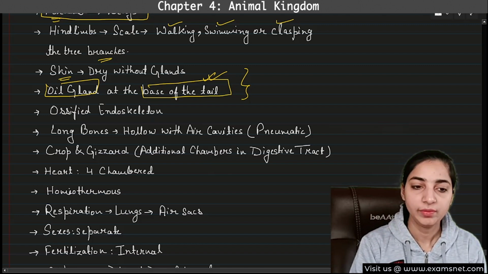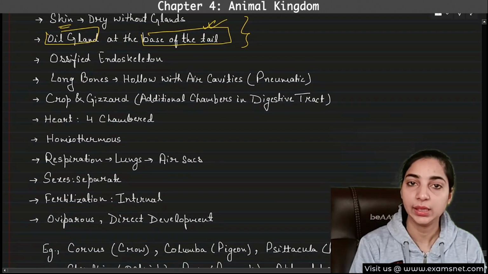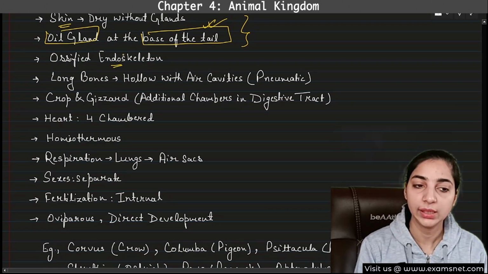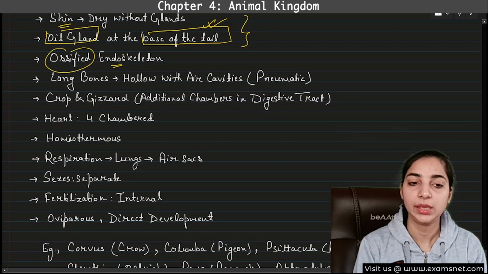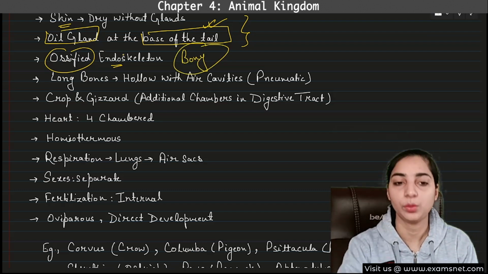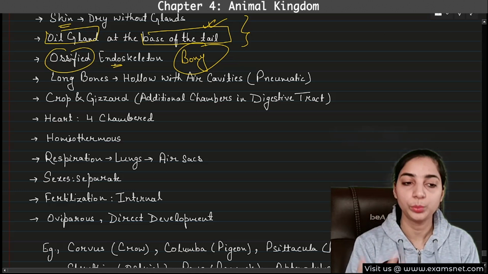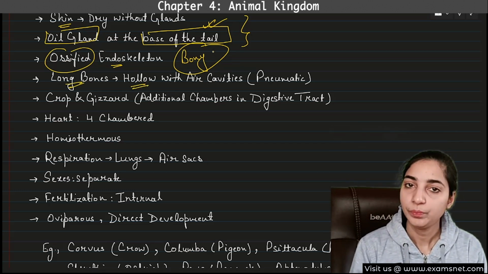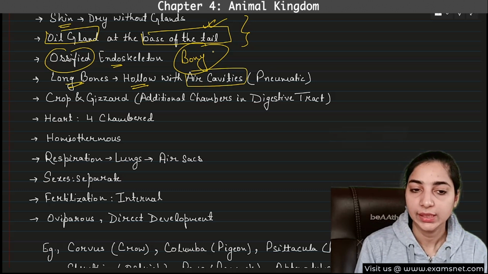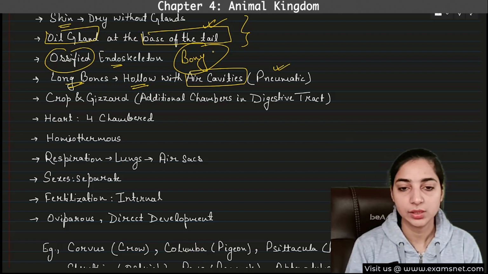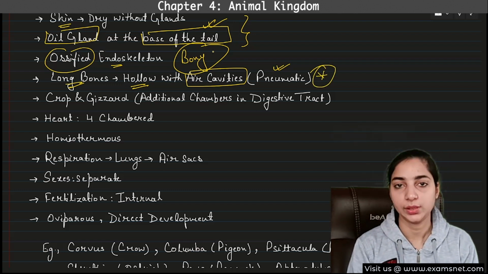Then they have an ossified endoskeleton. Endoskeleton, not exoskeleton. The skeleton is present inside the body, therefore endoskeleton. And it is ossified endoskeleton. It means the endoskeleton is bony, so their skeleton is made up of bones. And their long bones are hollow, with air cavities. Therefore, these are known as pneumatic. So they have air cavities in the hollow long bones. This is also an important feature of birds.